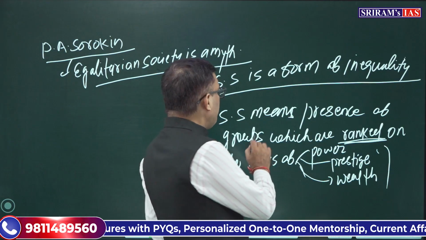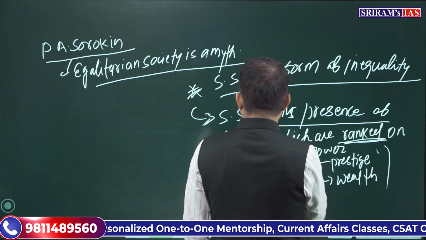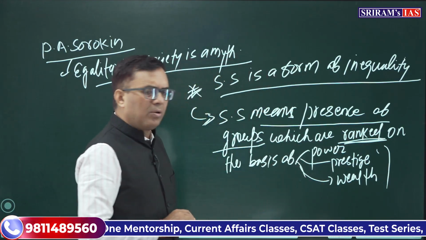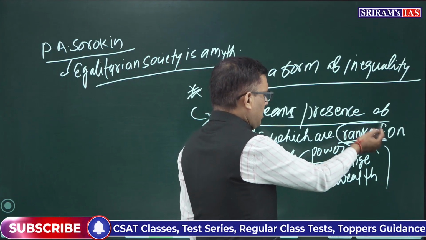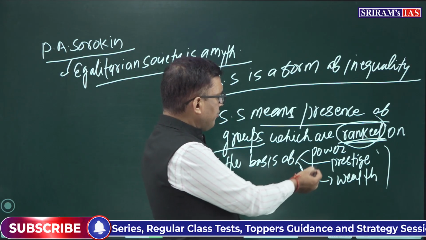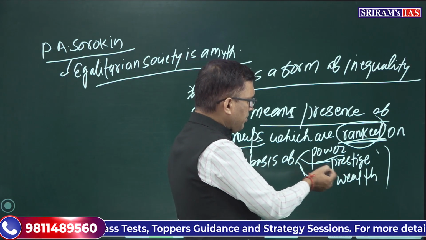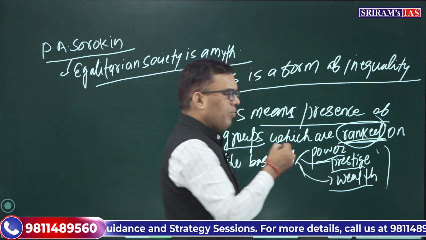Social stratification, when we talk about, means what? Means presence of groups or presence of different groups in society which are basically ranked. How? Ranked on the basis of their power, on the basis of their prestige, on the basis of their wealth, right?